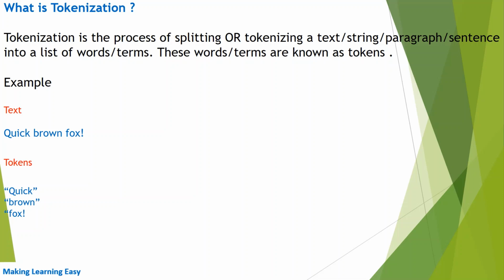For example, we have one text, "quick brown fox". When we apply tokenization, we would get three tokens: quick, brown, and fox. So tokenization is nothing but splitting a text into words.